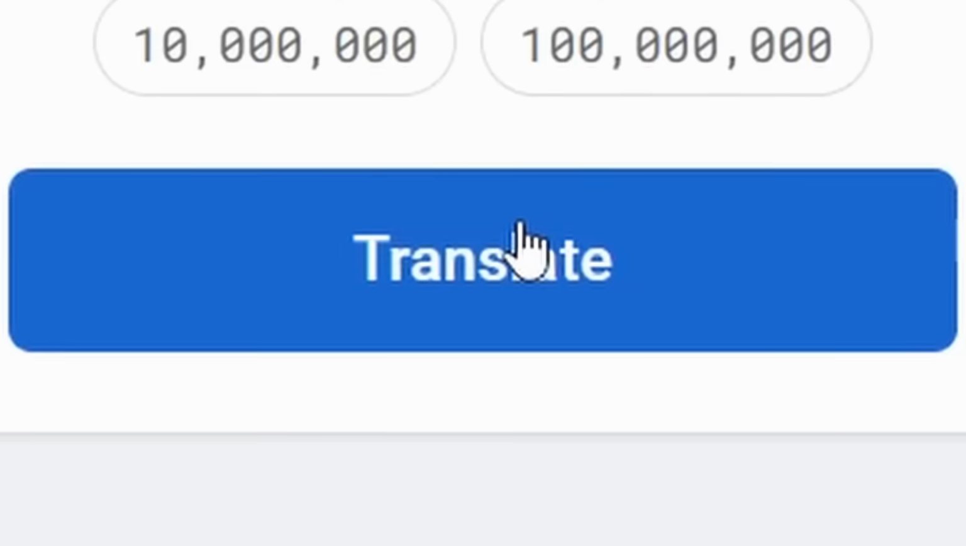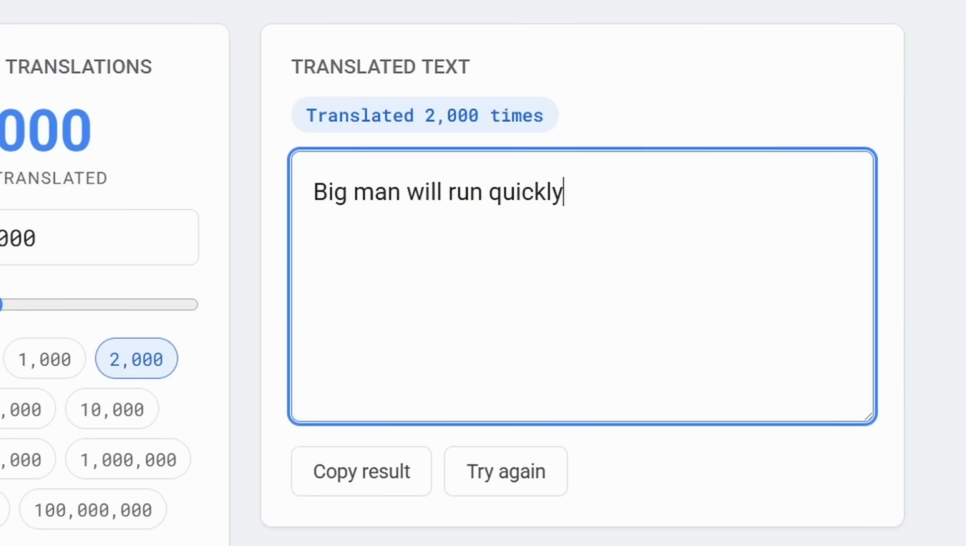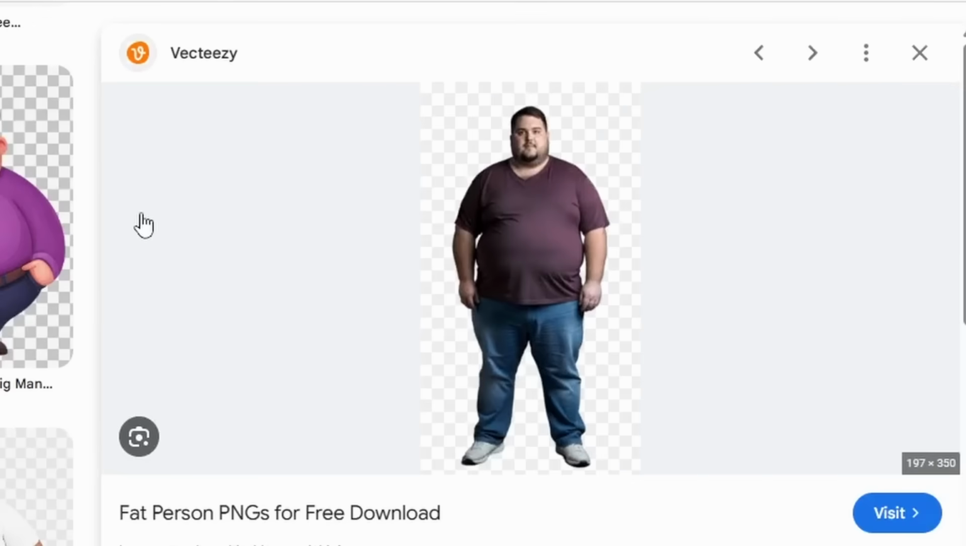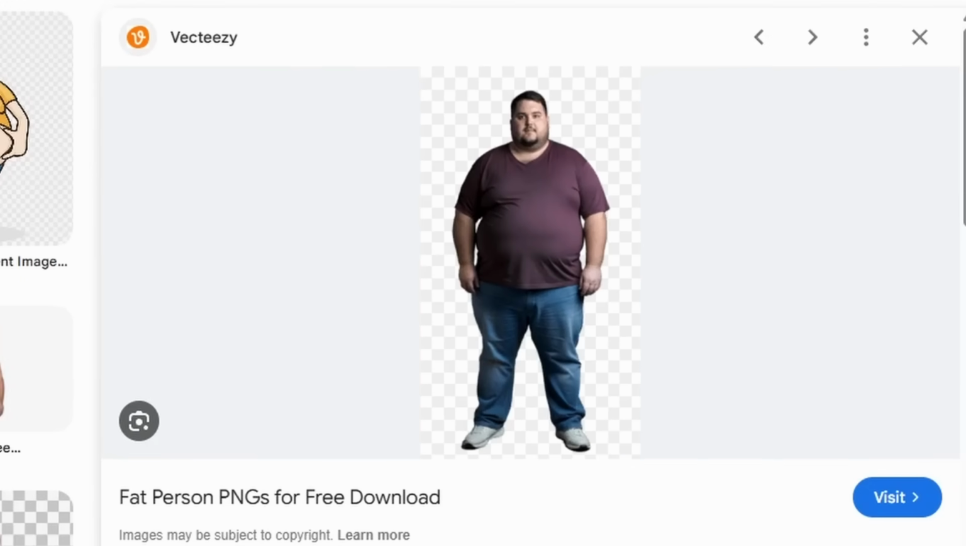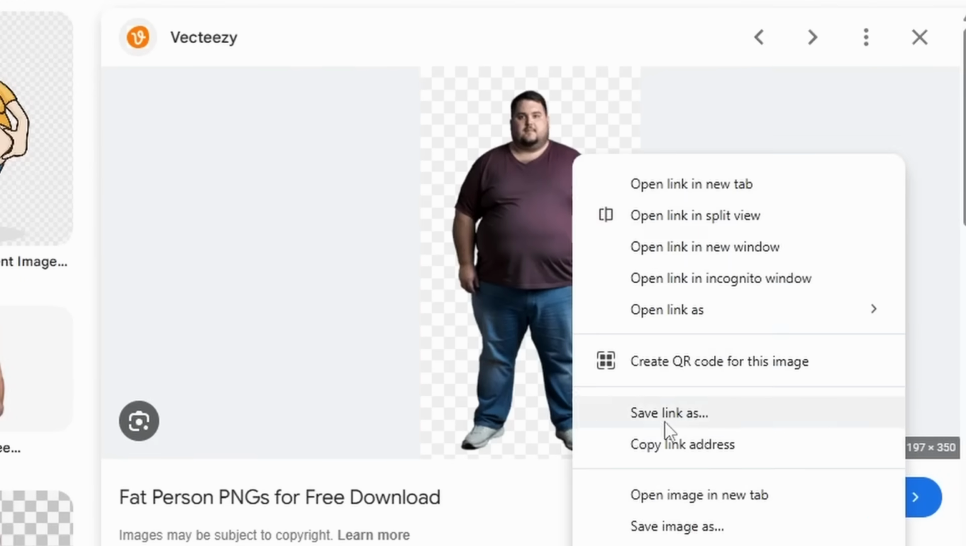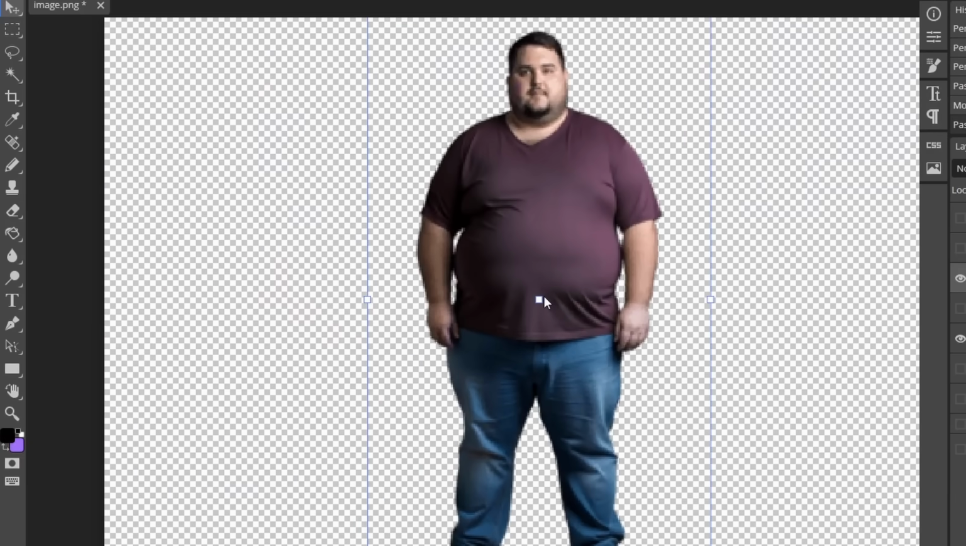Let's translate this. Big man will run quickly. Okay, right. So I need to find who will run quickly. I mean, should we just get like a big lad? If we just get a big lad like this guy, take this guy into Photoshop and try and make some sprites out of this fella. This is gonna be so good because when we collect the mushroom now, it's just gonna be this guy. It's just this fella, this big man.